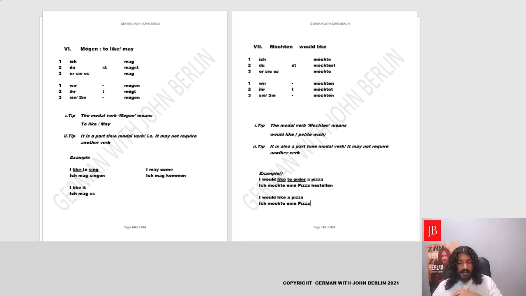They could be used independently as well, like we saw here, ich möchte eine Pizza, ich mag es. Yes, so perfect. So this much for today.